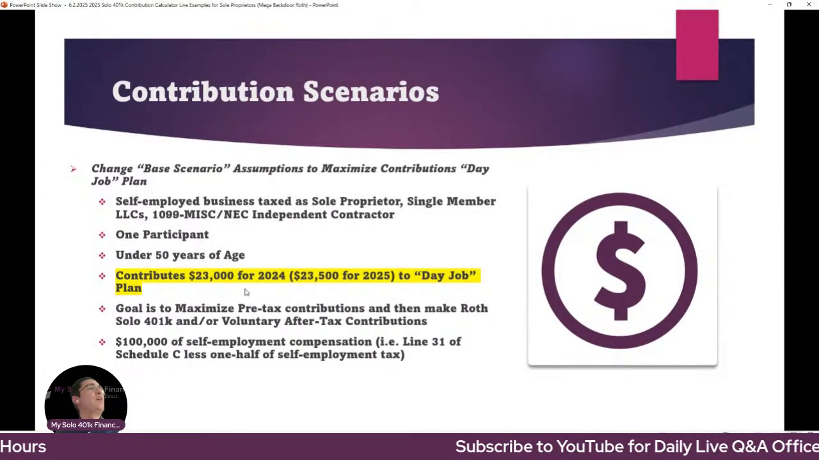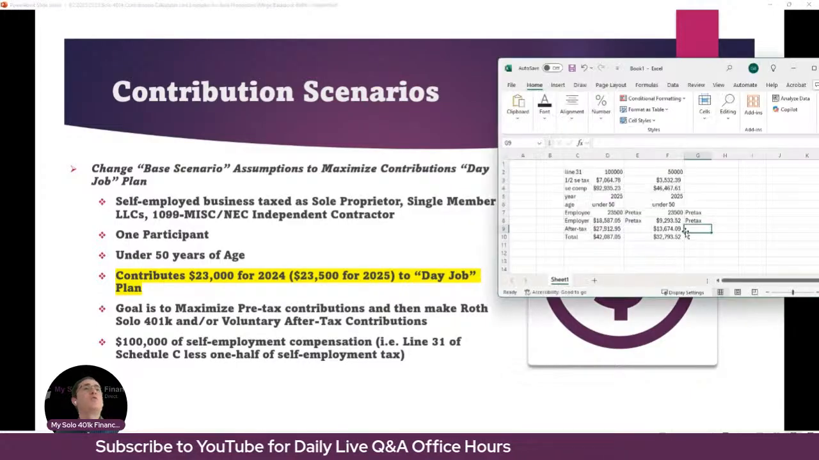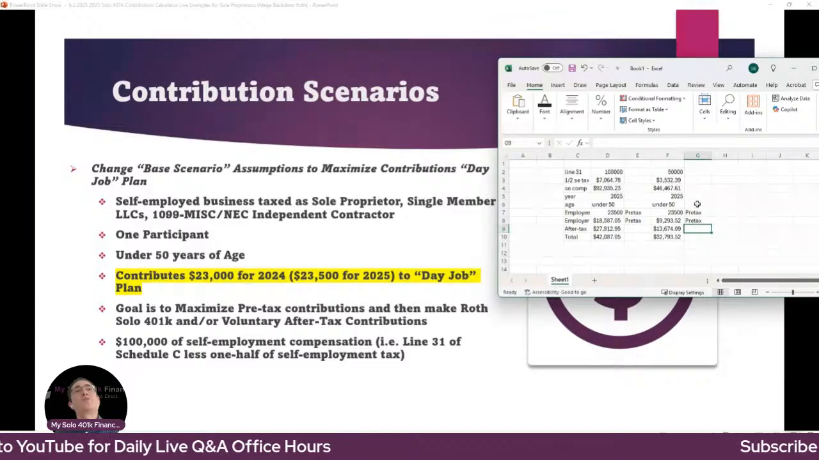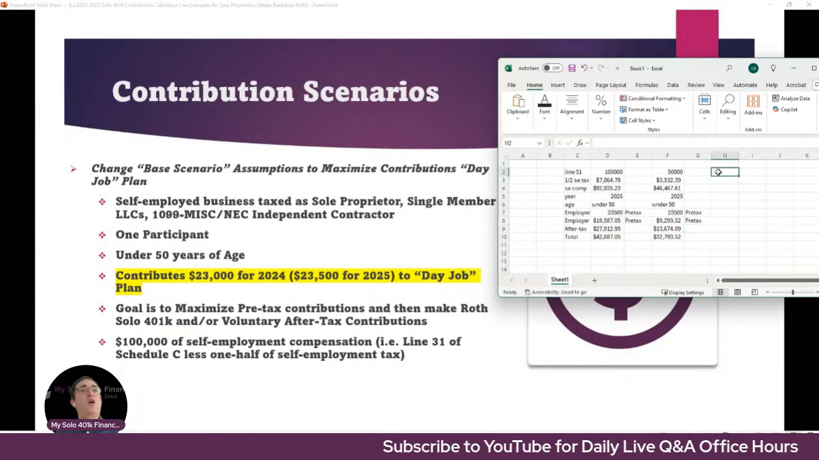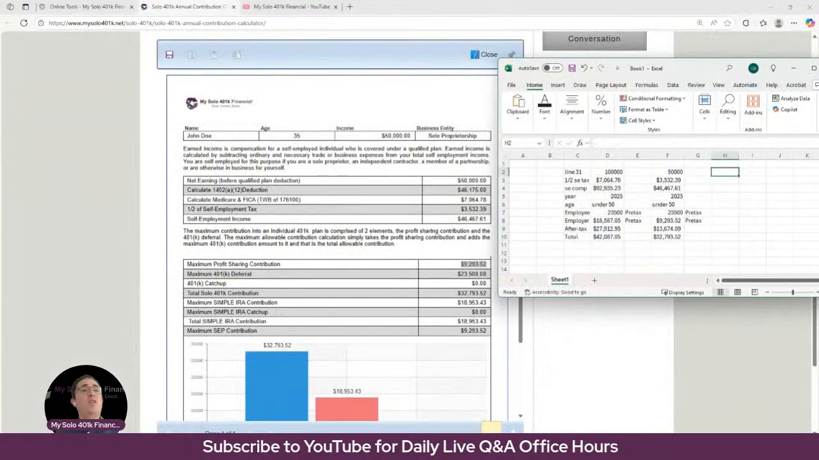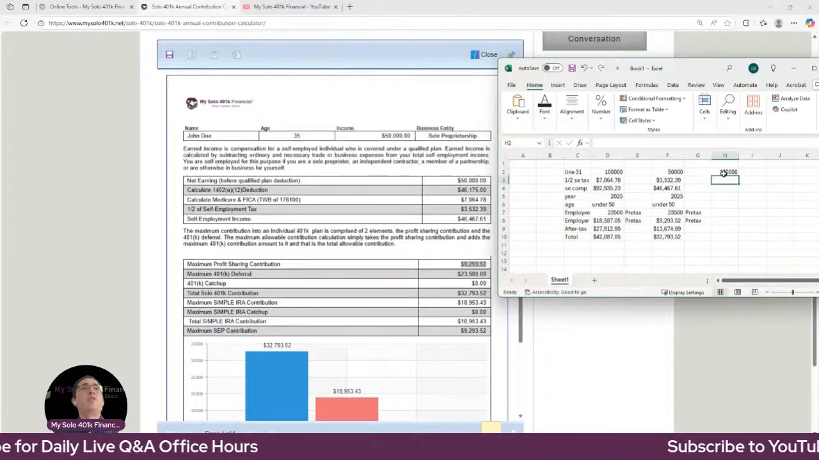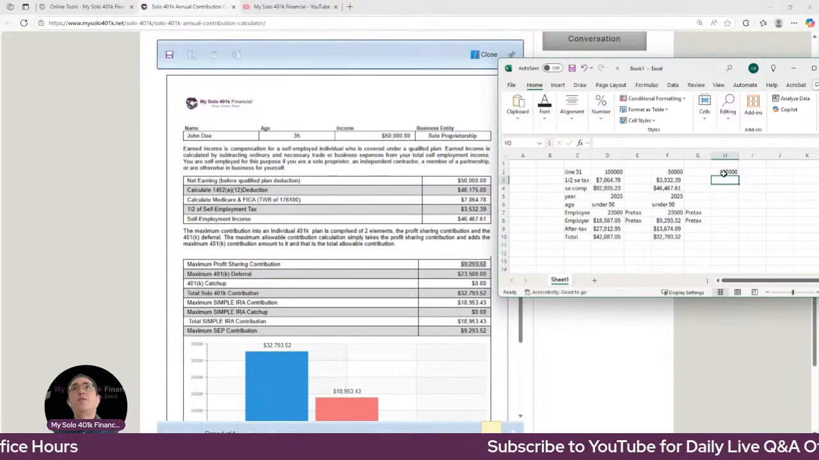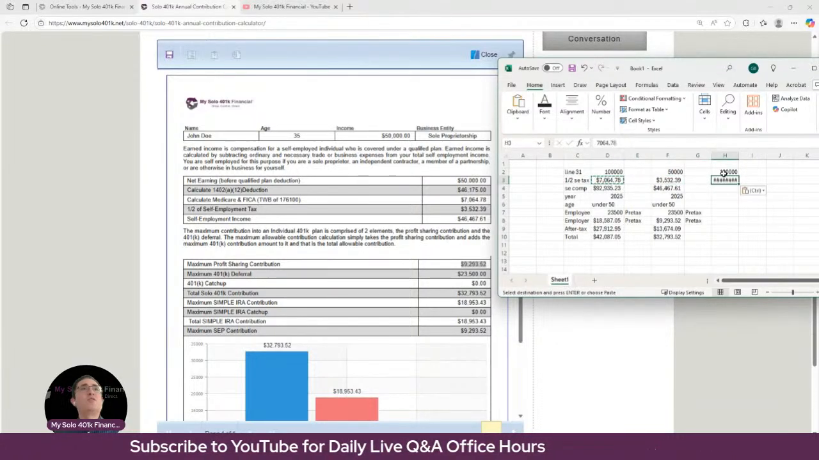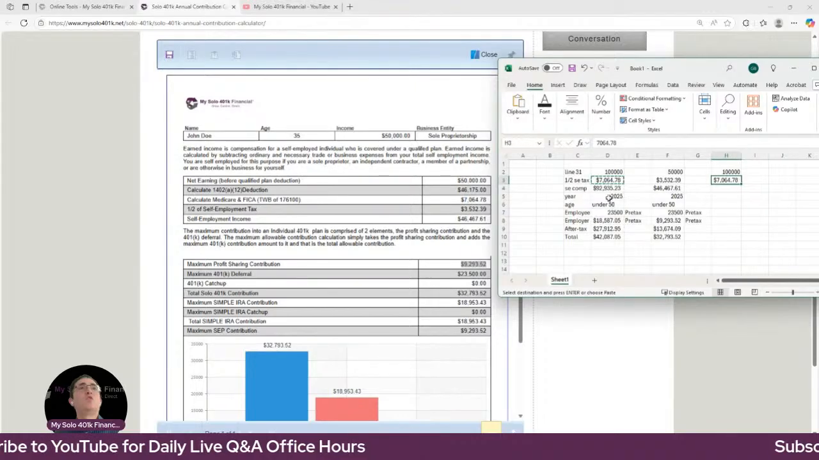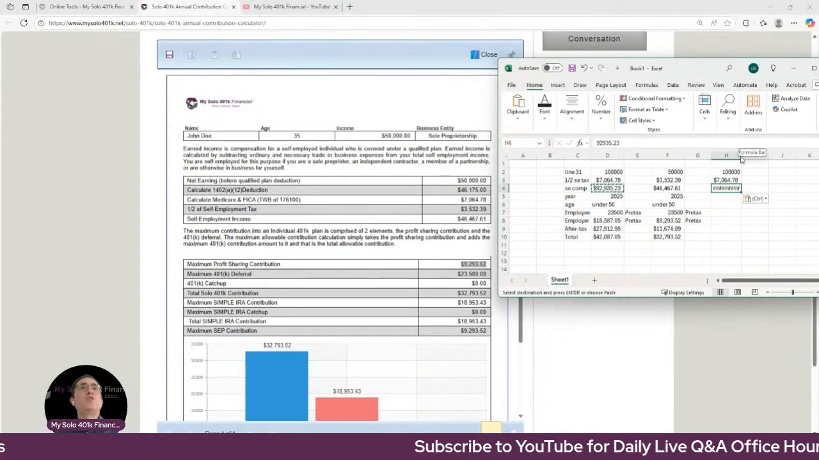So here we're going to assume that they maximize contributions to their day job plan. But again, they're still trying to first maximize pre-tax, then do whatever else is available as either Roth or mega backdoor Roth. And we're assuming it's back to $100,000. So let's run the numbers here. So here they got $100,000 of line 31 of Schedule C. So net self-employment income, the self-employment tax, we already calculated that. That's $7,064.78, which means their self-employment compensation is $92,935.23.